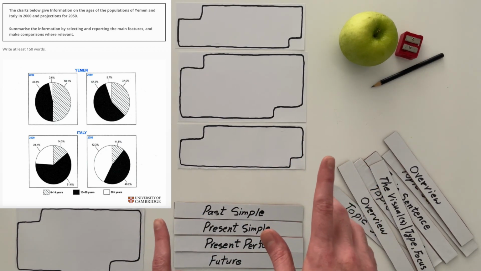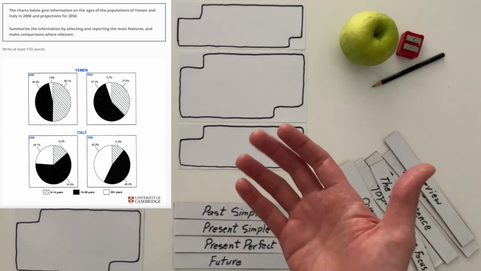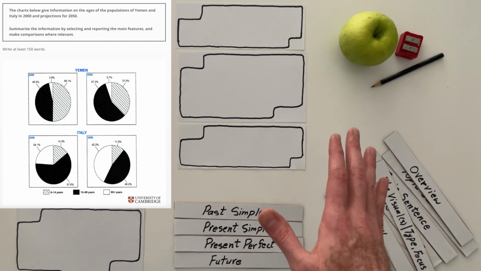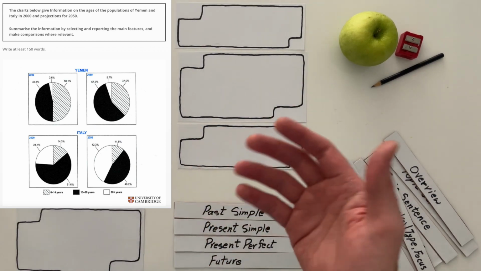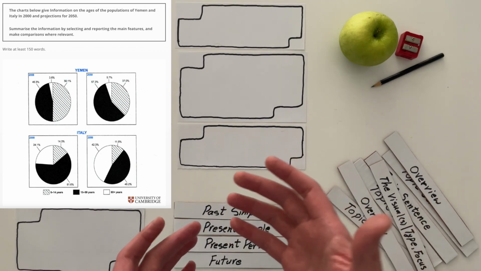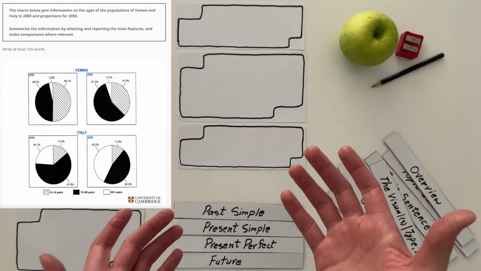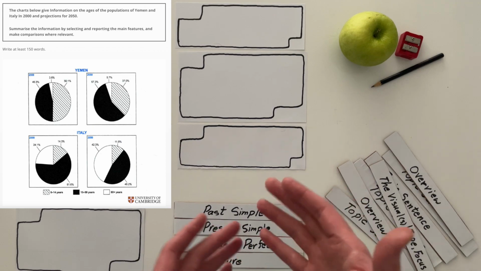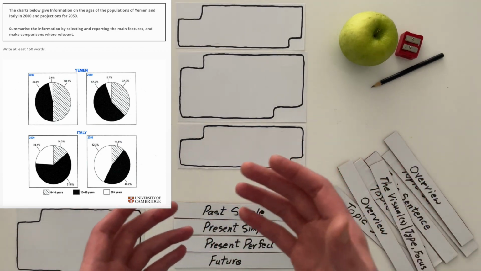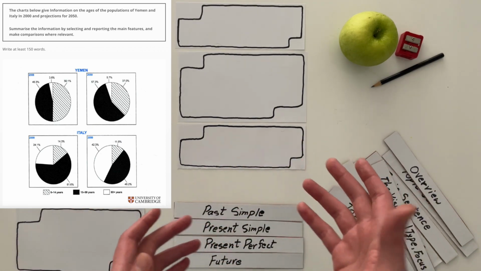So we are not going to talk anything about present because we don't know. We don't know if Yemen or Italy had immigrants. We don't know what happens. Maybe there was a war in the country and suddenly a lot of people passed away. Maybe there was drought, famine, some bad economic situation.